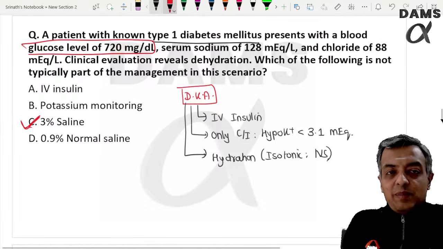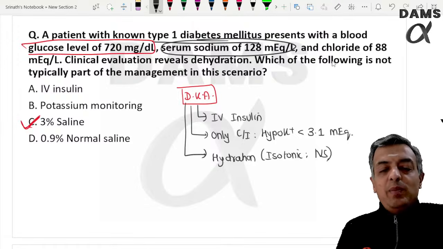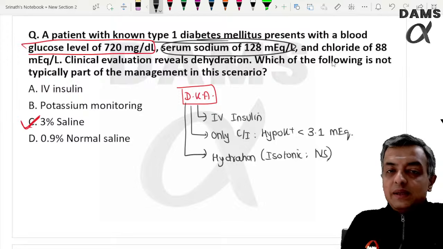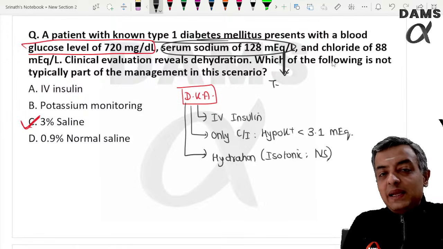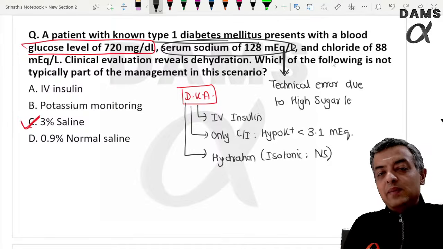Even though the patient has hyponatremia, this hyponatremia is not real, it is a technical error due to the high glucose level in the blood.